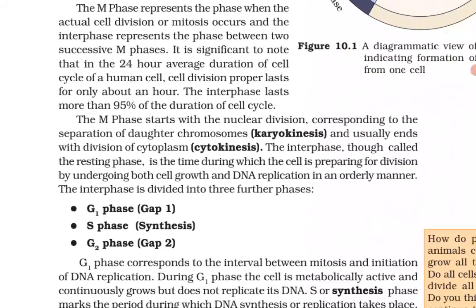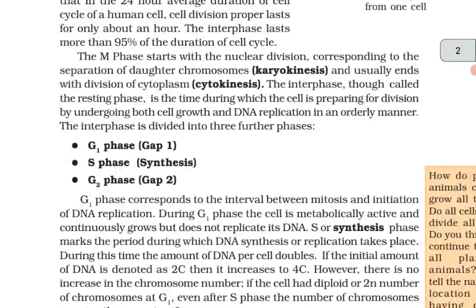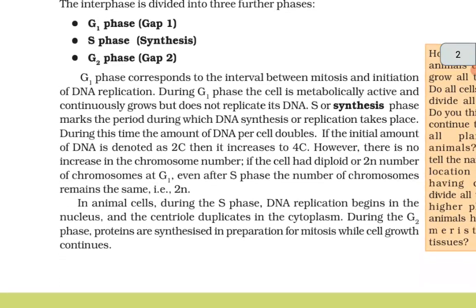The interphase is divided into three further phases: G1 phase (gap 1), S phase (synthesis) and G2 phase (gap 2). G1 phase corresponds to the interval between the mitosis and initiation of the DNA replication. During G1 phase, the cell is metabolically active and continuously grows but does not replicate its DNA.